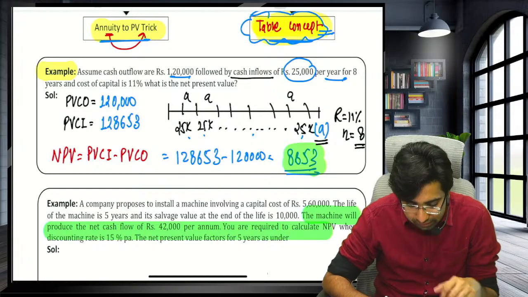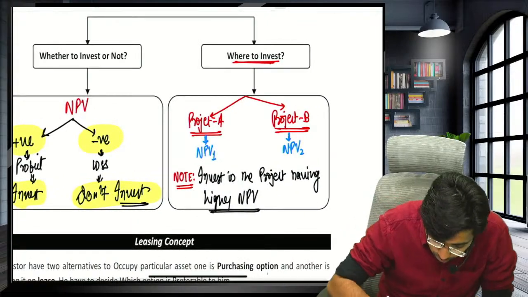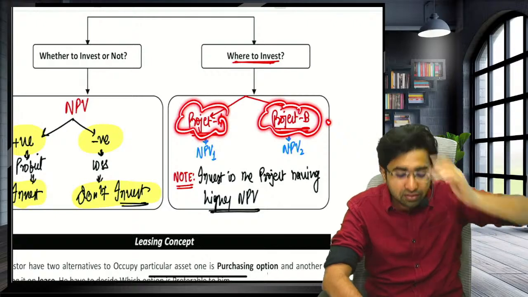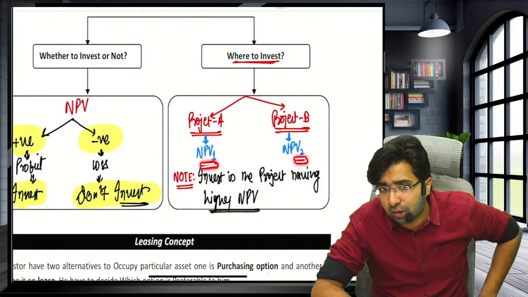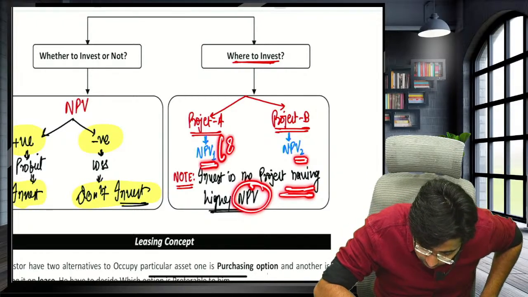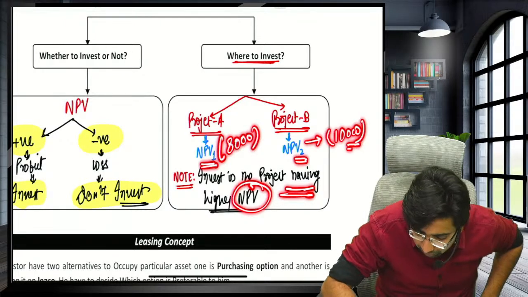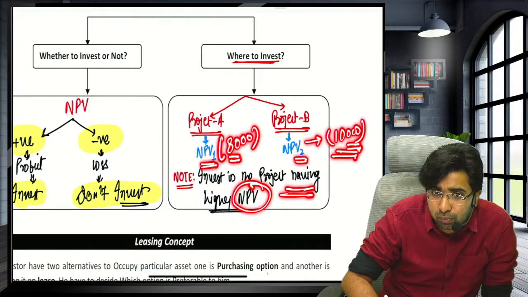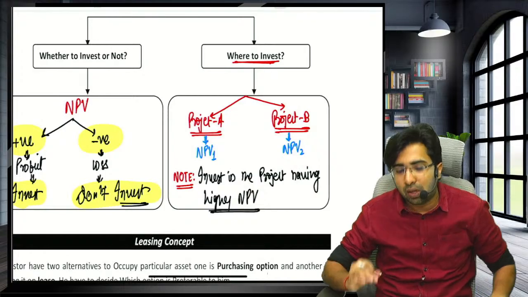Now, guys, is this point clear? Yes, sir. Now, guys, if they give you two projects, A and B, and ask in which project you should invest, then calculate the NPV for project 1 and also the NPV for project 2. The project with the higher NPV should be invested in. For example, project A gives you an NPV of 8,000 rupees and project B gives you a positive NPV of 10,000 rupees. Here you will make 10,000 profit and here you will get 8,000 profit. So the project with the higher profit should be accepted. Now, next question of the day, guys.